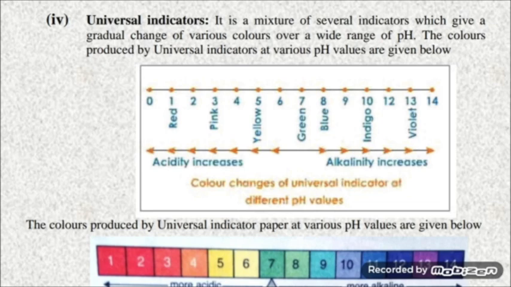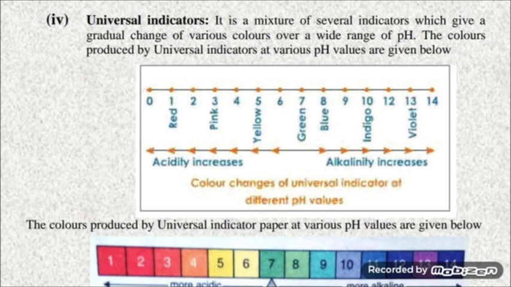So acidity increases towards left and basicity increases towards right. 7 is the neutral value. So from 7 to 0 on the left side, acidity increases, and from 7 to 14 basicity increases.